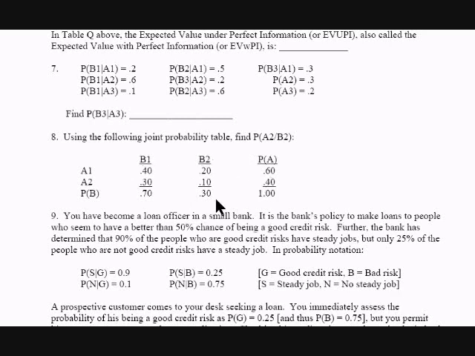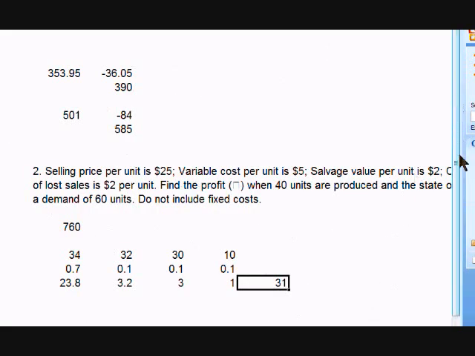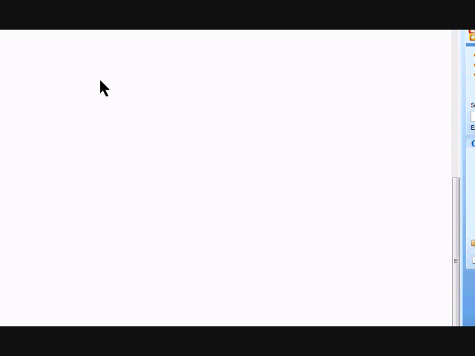These are conditional probabilities. The probability of B happening given A1, that's a conditional probability. So we'll set up a conditional probability table, and you should see it's pretty easy to solve this one if we just set up the table and draw it out. So we'll go over here to our friend Excel, and we'll set up a conditional probability table. In our table, we're going to have our A1, just like all these other tables that we've seen, our A2, our A3, and across the top we'll have B1, B2, B3.